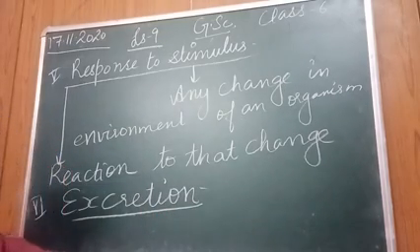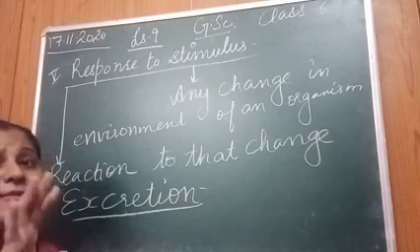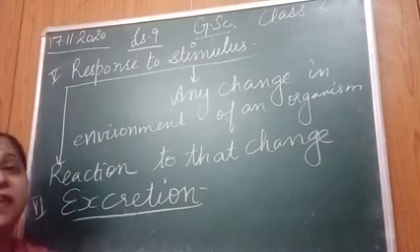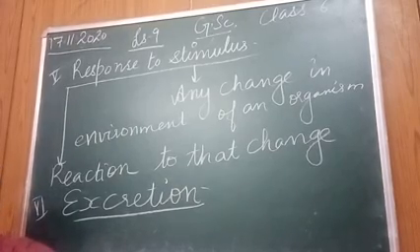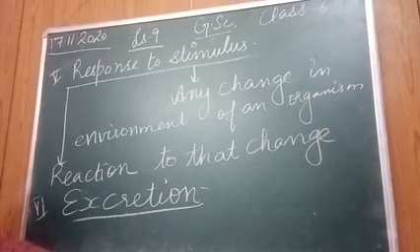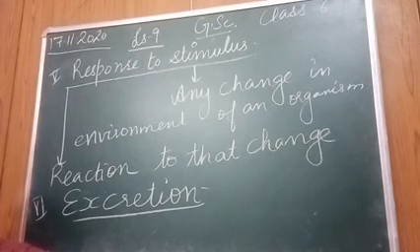Every living organism has excretory organs, right? Our undigested food is also passed out of our alimentary canal. It is also passed out of our body in the form of feces, right? So every living organism, even plants, produce carbon dioxide which is to be released out of the body, right?